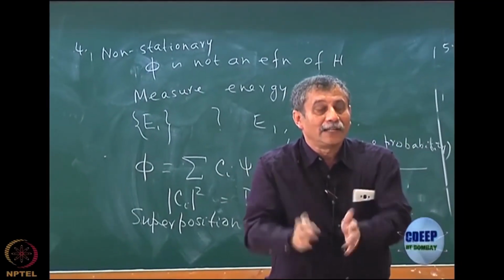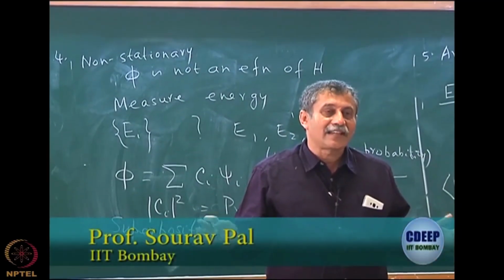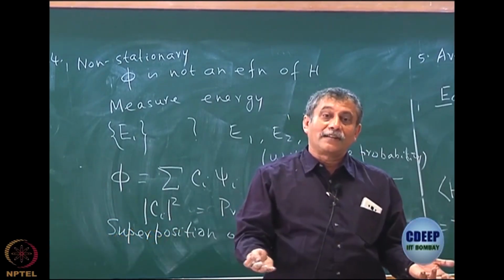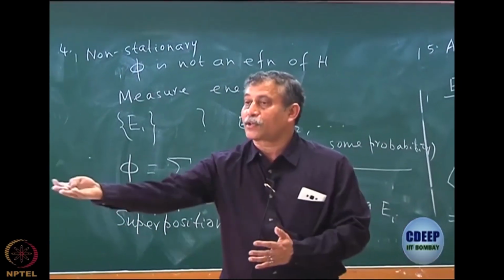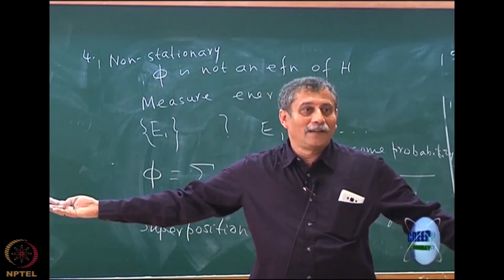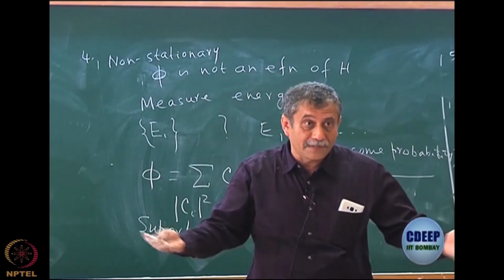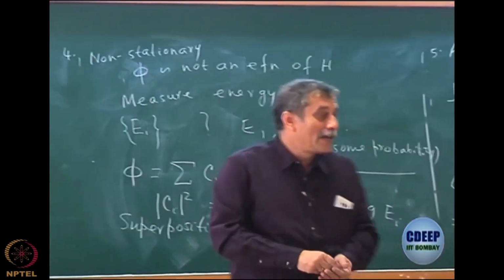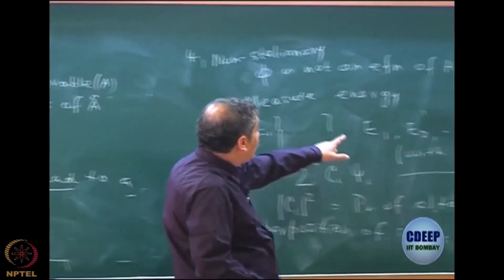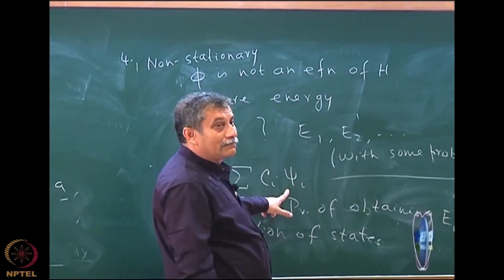So it gets stuck. So this was an absolutely mind-blowing interpretation, which Einstein said is absolutely stupid. Because depending on the observer, some state is going to psi 1, some state is going to psi 2. You don't know which observer will get what also, because it's a probability. This is an absolutely mad kind of theory. So he never accepted the theory. In fact, that is one of the reasons he never accepted the theory. But that's how Dirac interpreted that once I make a measurement, the person who will get E1, for him, the system will be locked to psi 1.